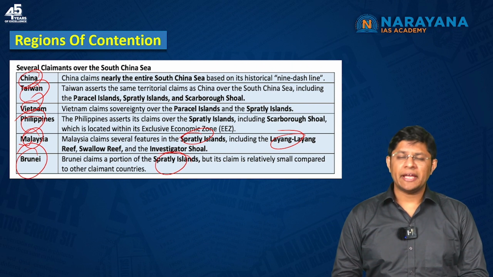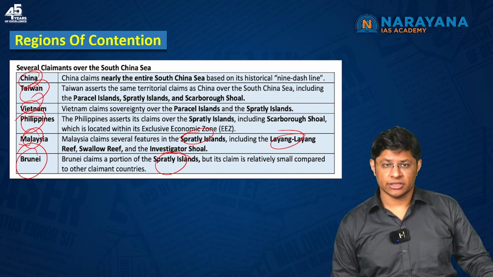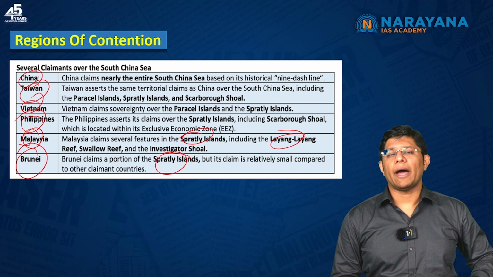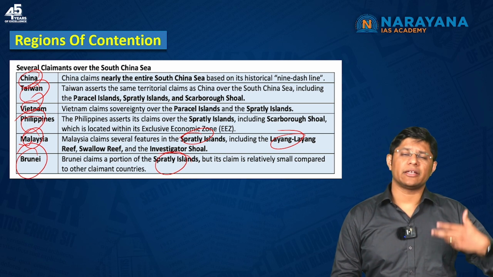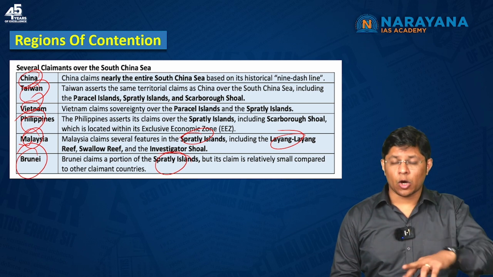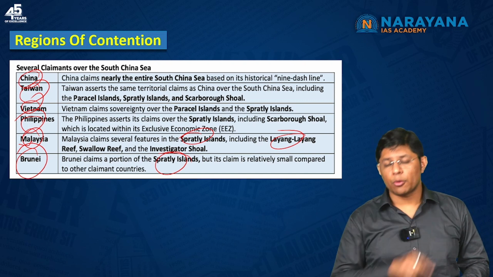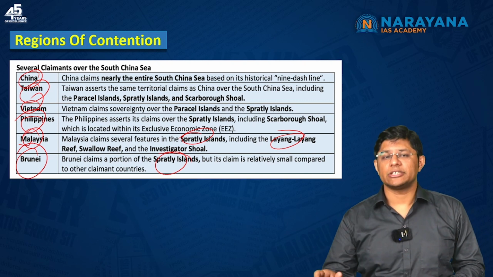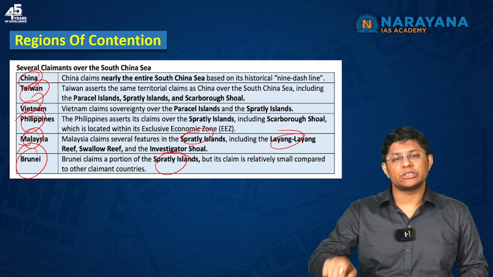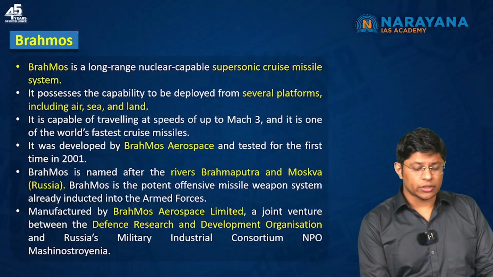Now, China is trying to counter India by engaging with our neighboring countries in the Indian Ocean region. China is trying to reduce India's influence in the Indian Ocean region by entering into military as well as other sorts of agreements with our neighboring countries. Now, in order to pressurize China, the way China is trying to encircle India, India is collaborating with the Southeast Asian countries to put up a united challenge against China in the South China Sea, right? Now, again, it is important for you to understand what the Brahmos missile is.